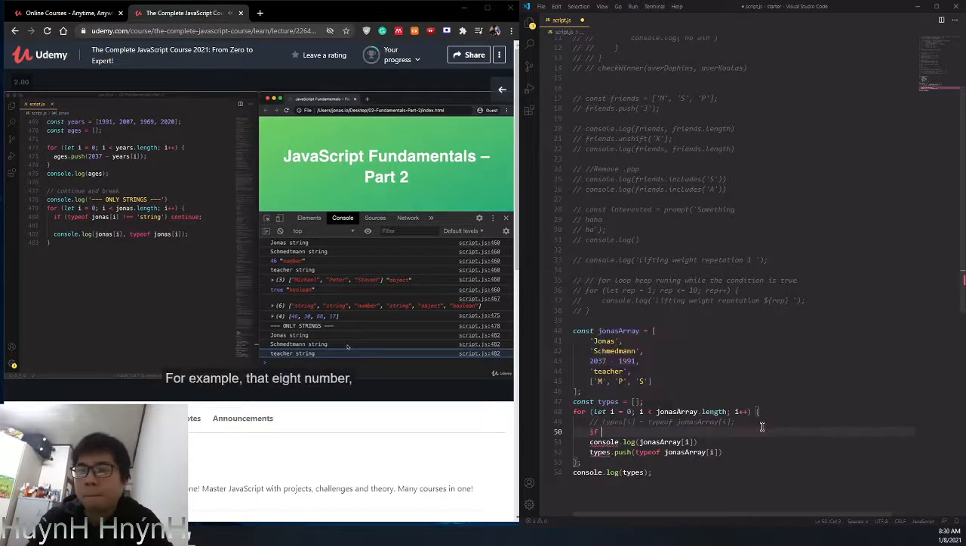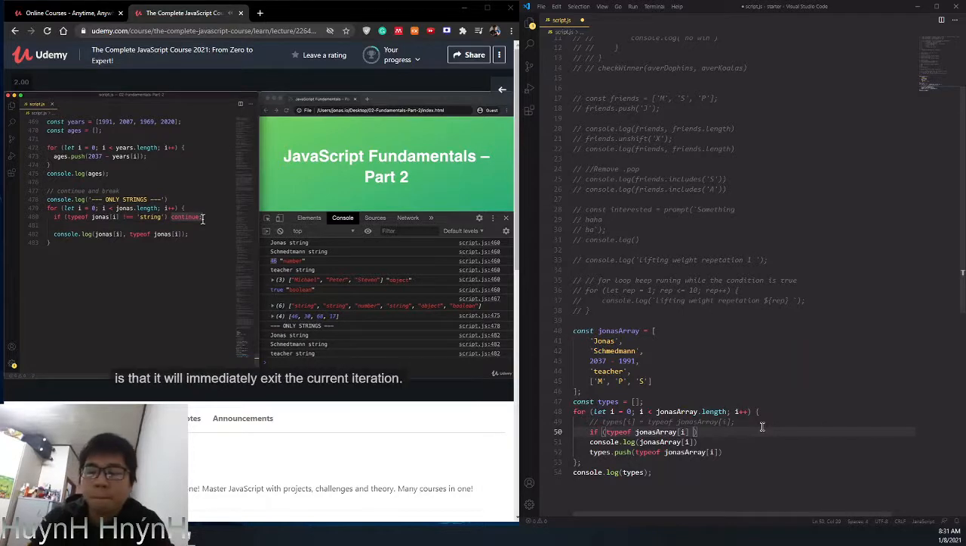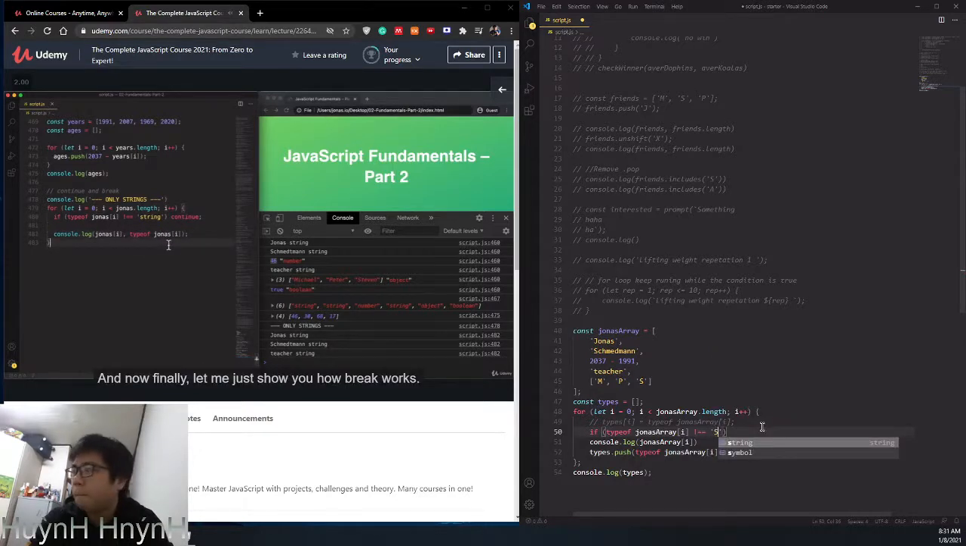For example, that number, which is 46 here, so the third element, does have the type number, right? So it's not a string, and so this here will be true, because of course number is different than string. And so this code here will run. And what continue will do is that it will immediately exit the current iteration. And so this line of code here will not be executed in the current iteration. It will not even be reached. Okay? And now finally, let me just show you how break works.